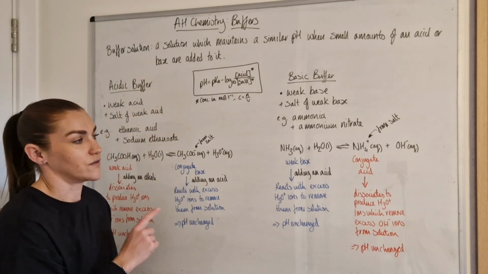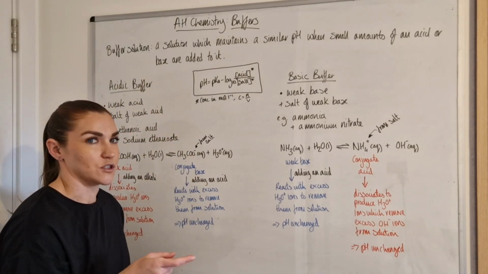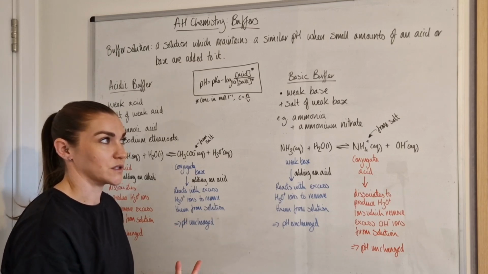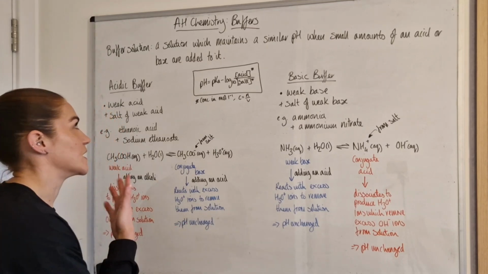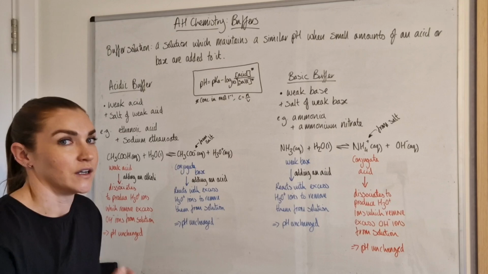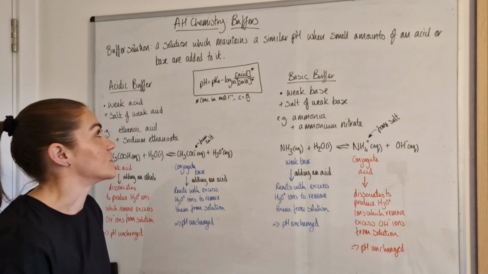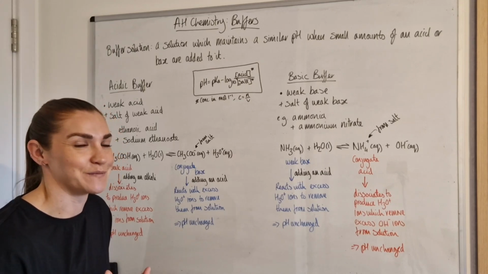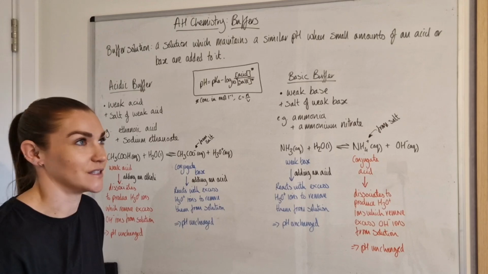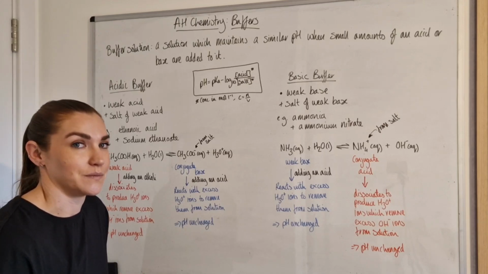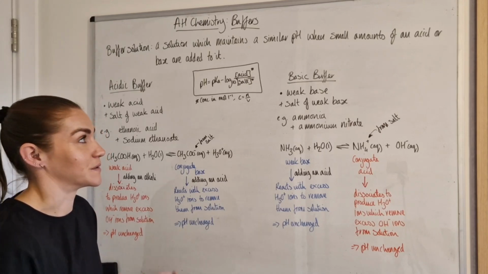So you get two different types of buffer, and the difference between them is really what types of substances make up the buffer solution. You get an acidic buffer and a basic buffer. It kind of gives away in the name. The acidic buffer is made with acid-based substances, whereas the basic buffer is made with basic-based substances.